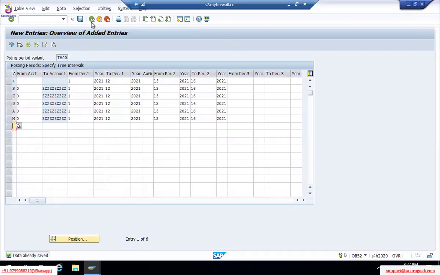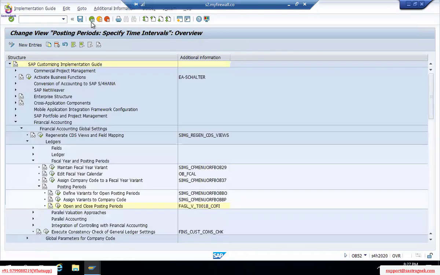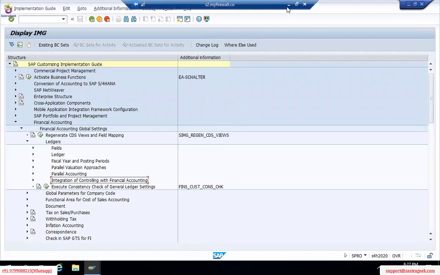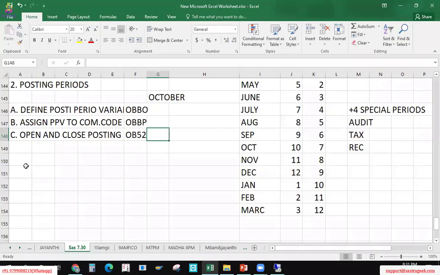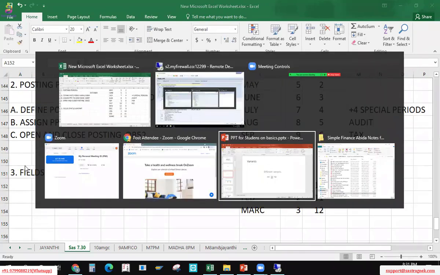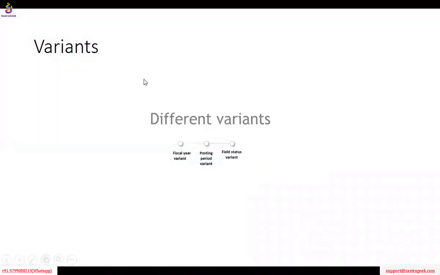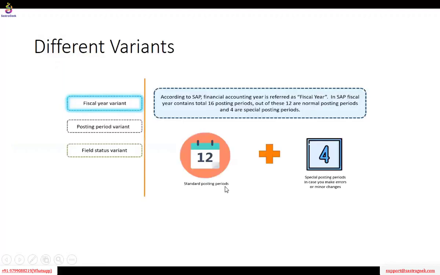So next we'll talk about field status variants. What are these field status variants? Again, when we go further we will relate this topic better. Here we have a few slides of different variants. There are three variants: fiscal year, posting period, and field status variants. We have already talked about the fiscal year variant.